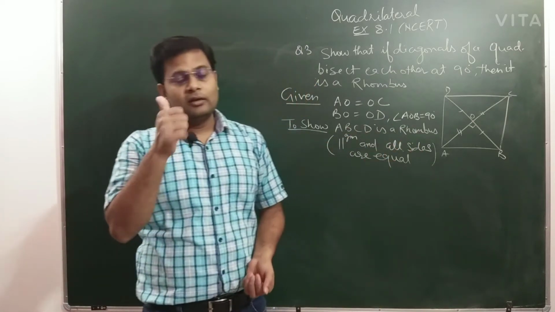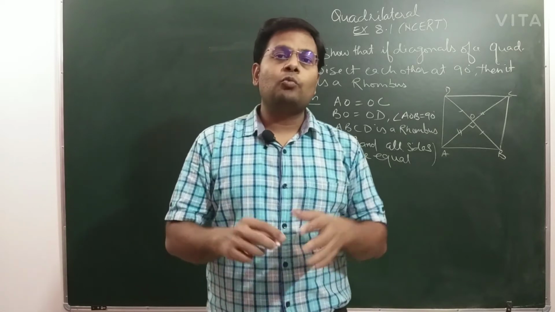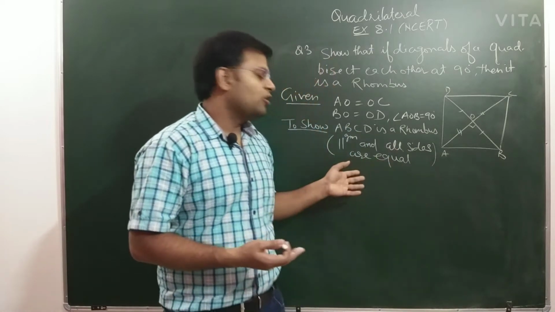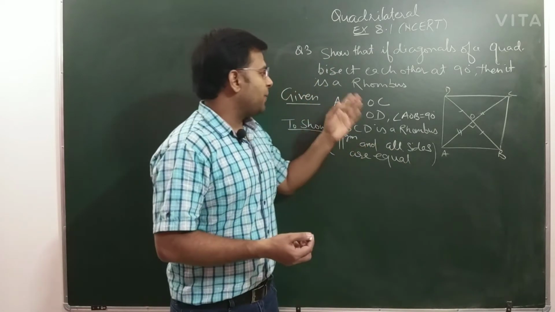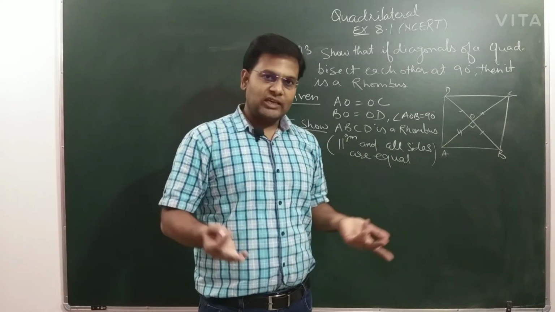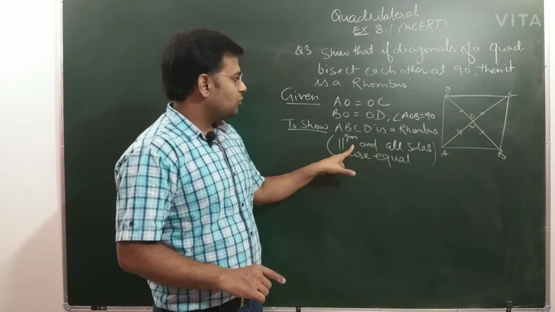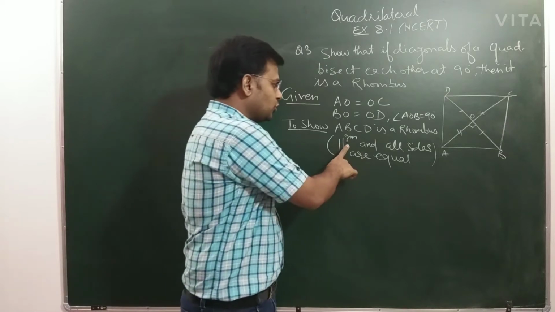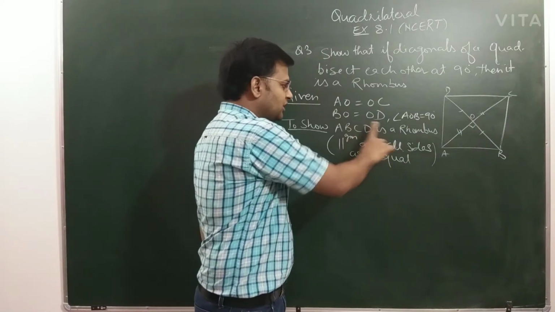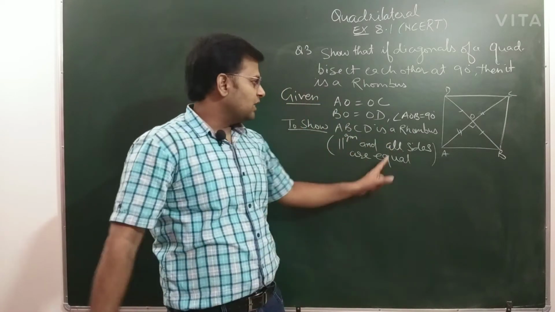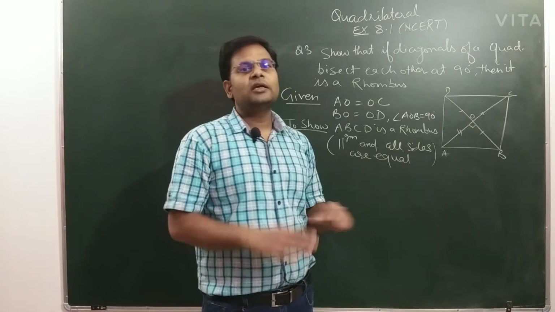But again, very important thing comes, that what is rhombus? That we have already discussed, that rhombus is a parallelogram in which all sides are equal. So it means, what is your target? That you show this ABCD is a parallelogram first, second you show that all sides are equal.